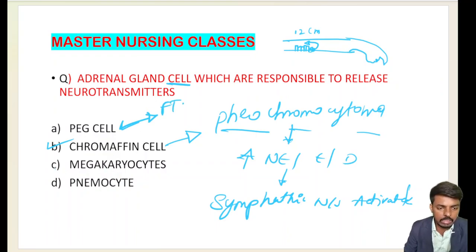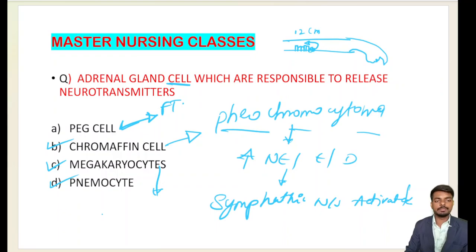What is a megakaryocyte? A megakaryocyte is the precursor of the platelet; the immature form of the platelet is called a megakaryocyte. What is a pneumocyte? A pneumocyte is the type 1 alveolar cell, responsible for gas exchange in our lungs.